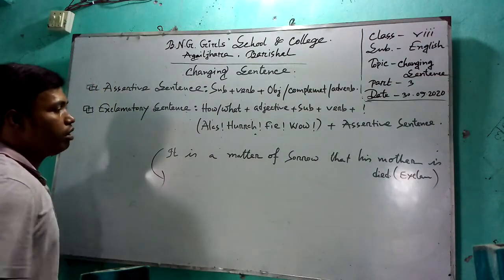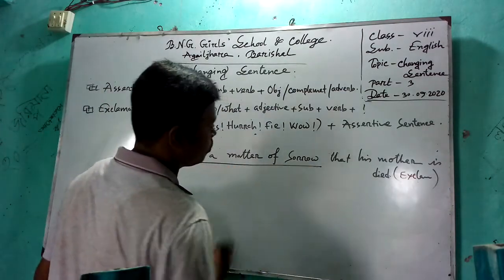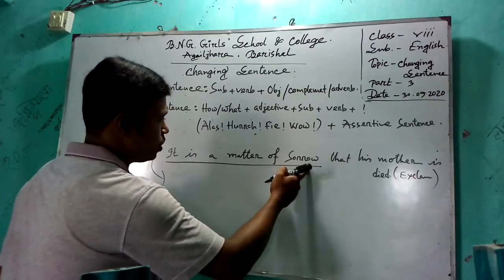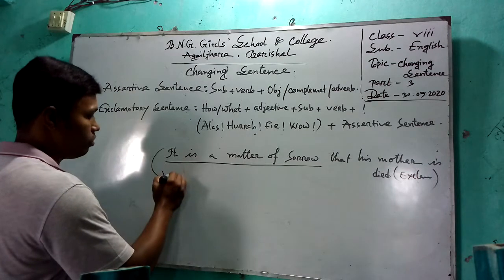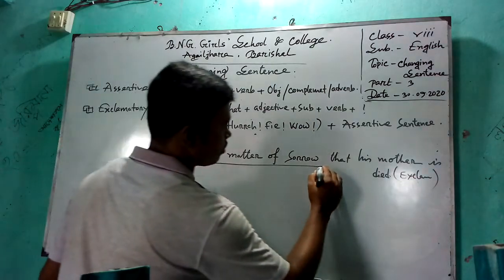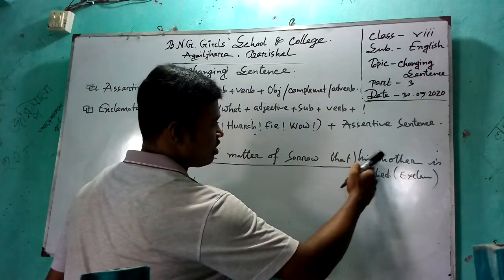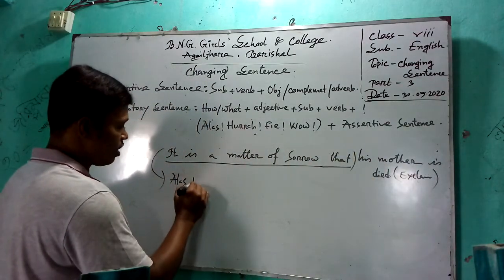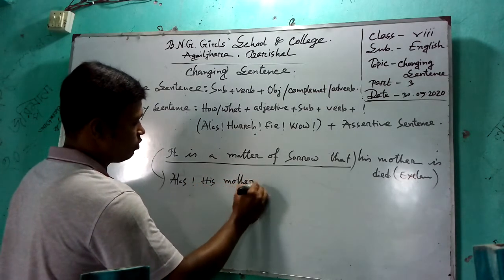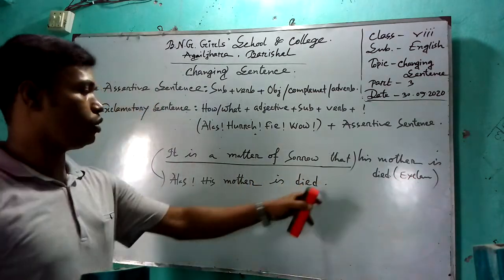My dear students, look at the sentence very carefully. It is a matter of sorrow. Instead of it is a matter of sorrow, you can use alas. Then the rest part of the sentence, his mother is dead. Alas, his mother is dead. At the end of the sentence, you have to use a full stop.